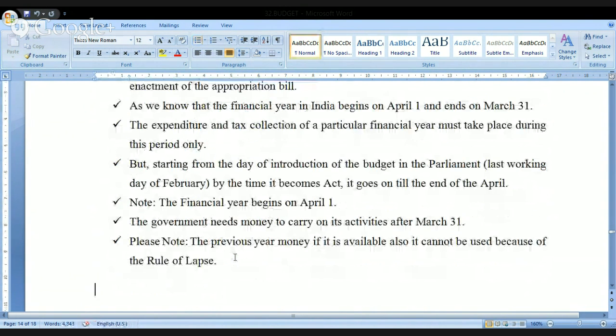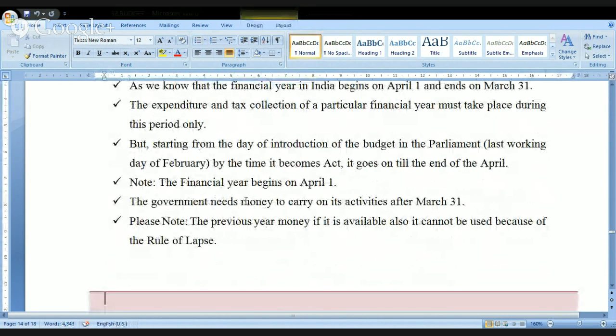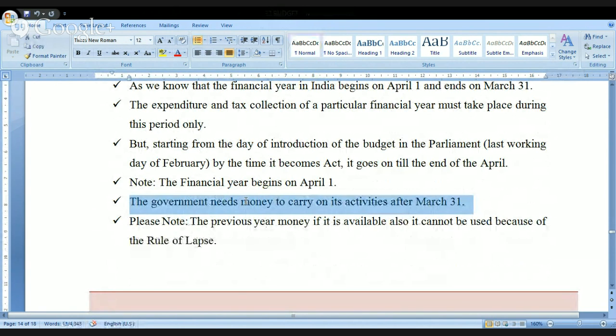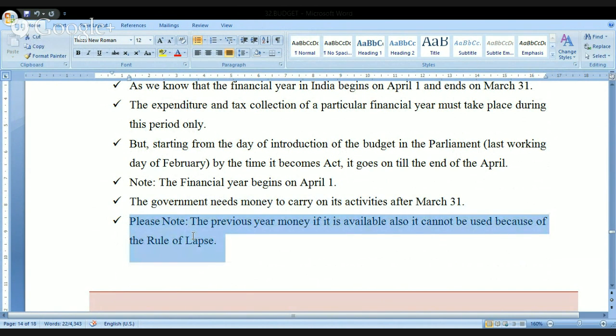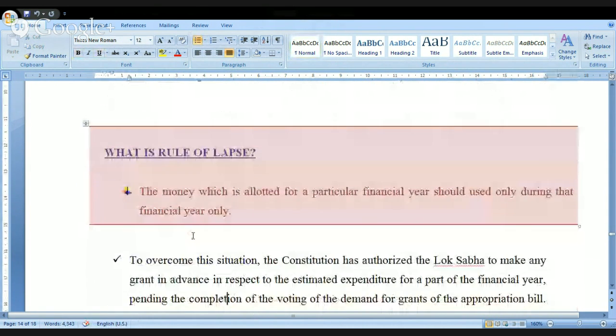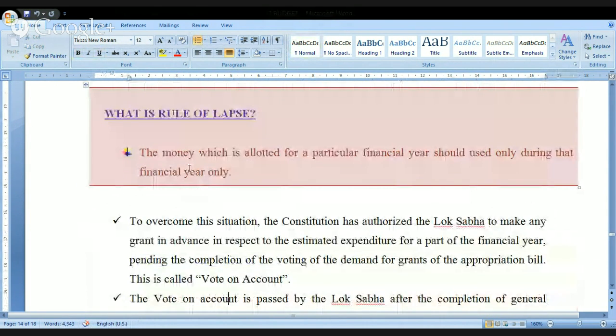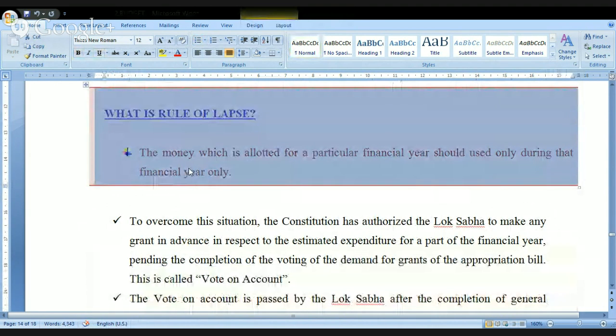But then during this time, what will happen? The government needs money to carry on its activities after March 31st. Some may assume that the previous year's money may be available and can be used, but the answer is no. Kindly make a note of this. The previous year's money, even if it is available, cannot be used because of the rule of lapse. What do you mean by rule of lapse? Kindly read this particular point. The money which is allocated for a particular financial year should be used only during that financial year. That's it. You cannot use this year's money in the next year.